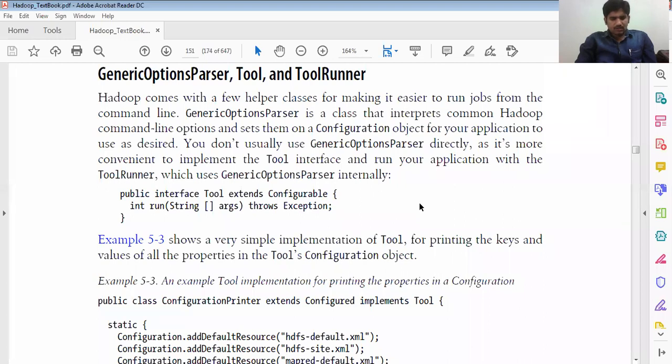For example, the program asks the user to enter some number, but fortunately or unfortunately the user enters some other data rather than that particular data. So what is going to happen? We are going to get runtime errors. In order to avoid runtime errors, we are going to see about generics.